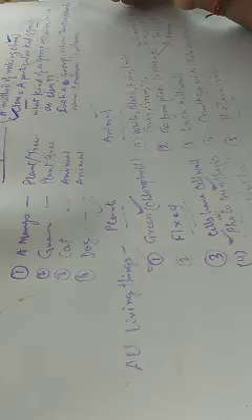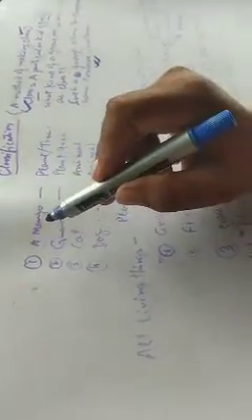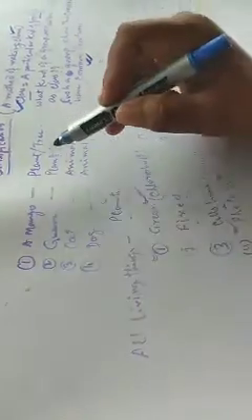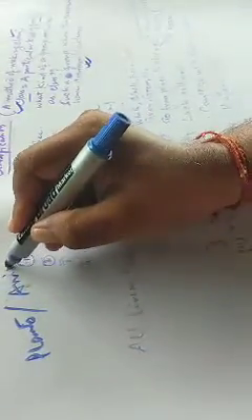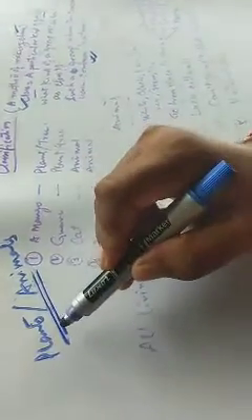Such a group where the members of that group have some common feature. A common feature means the feature that is present in all the members. I gave you the example of your class, if you remember. Then we took some examples. When I said a mango, you said this is a plant, because all living things are either plants or animals, right? So in the beginning we classified living beings as plants or animals.